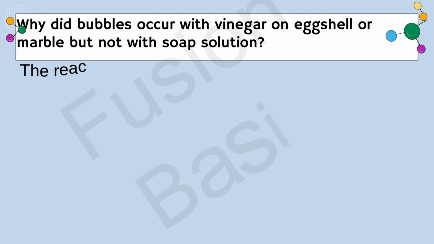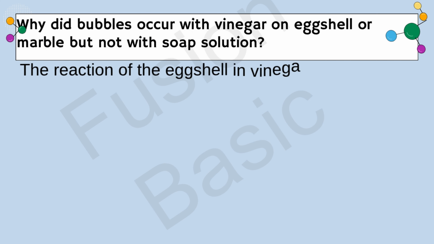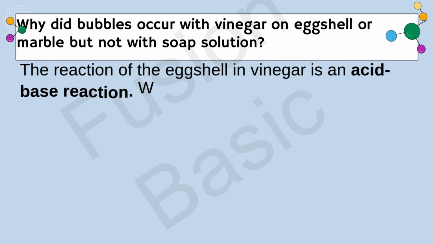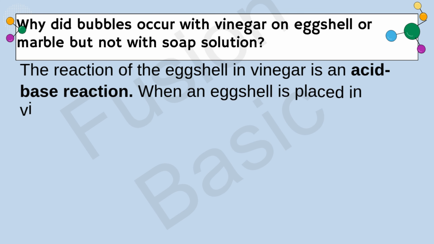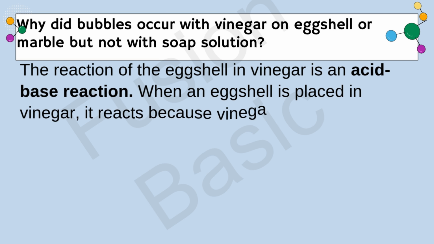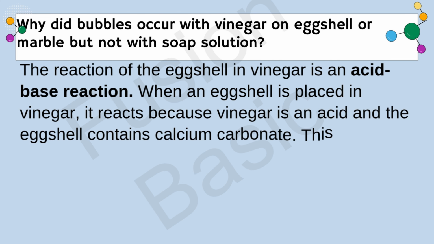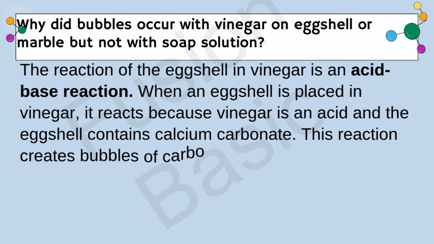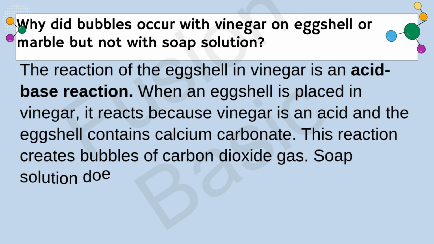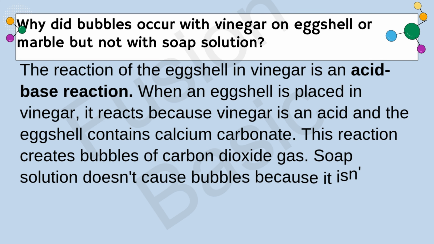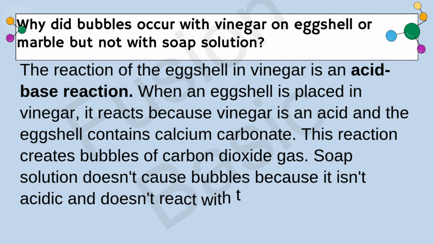Question. Why did bubbles occur with vinegar on eggshell or marble but not with soap solution? Solution. The reaction of the eggshell in vinegar is an acid-base reaction. When an eggshell is placed in vinegar, it reacts because vinegar is an acid and the eggshell contains calcium carbonate. This reaction creates bubbles of carbon dioxide gas. Soap solution doesn't cause bubbles because it isn't acidic and doesn't react with the eggshell.